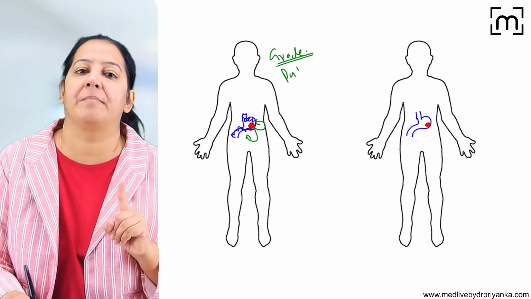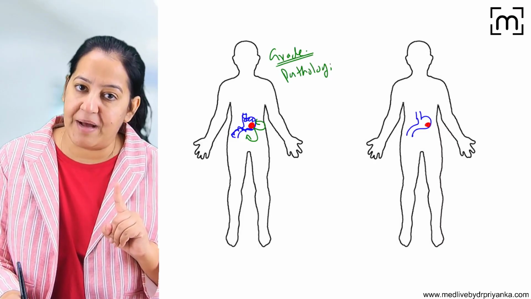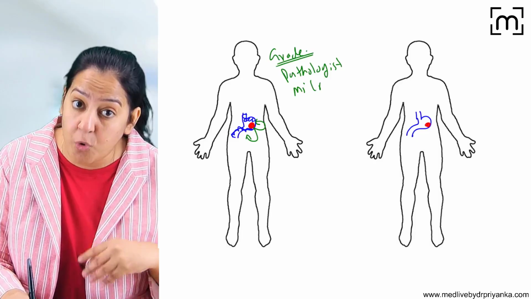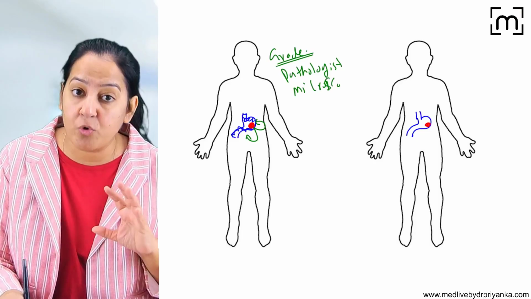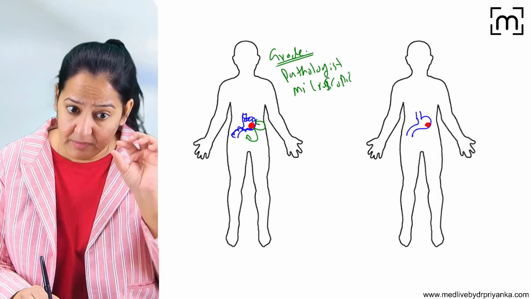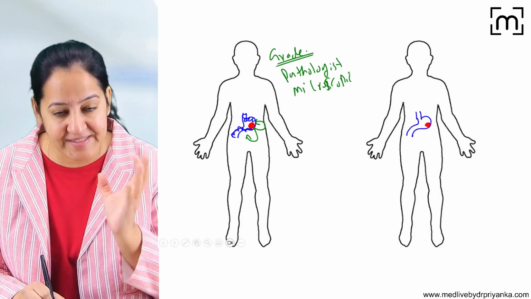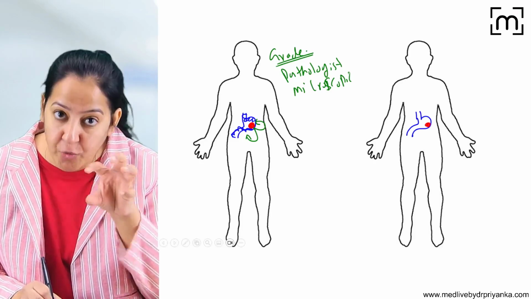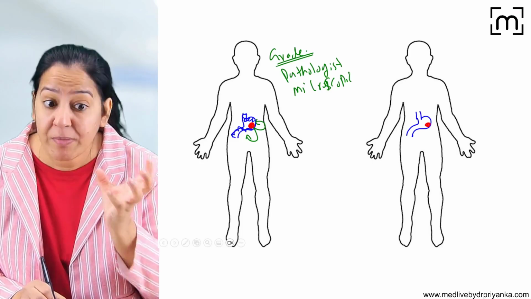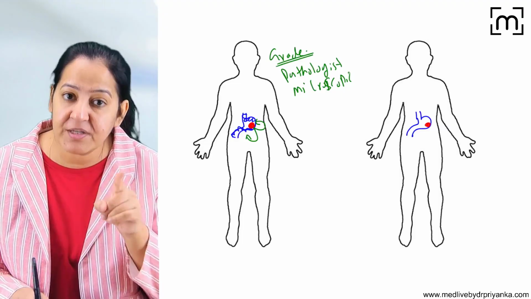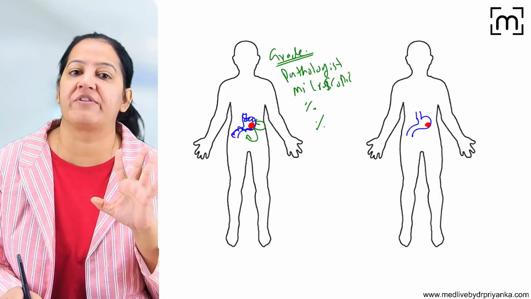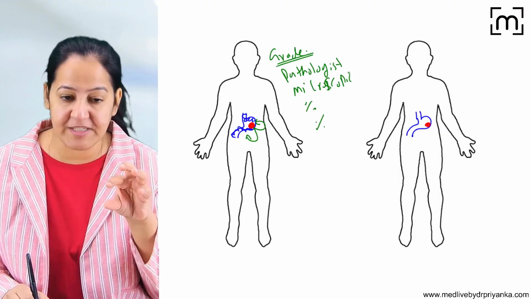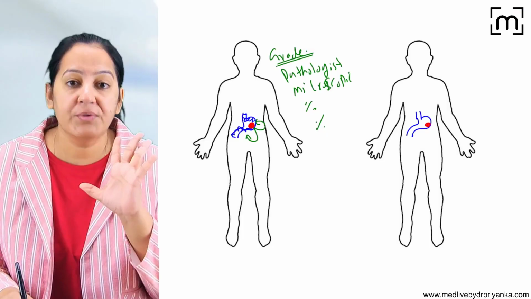So grading is always done by the pathologist. It is based on the microscopic appearance of the cancer cell. The red cell, the tumor cell, how much do they resemble the blue cell, the normal cell. The percentage of the resemblance or the percentage of difference. For example, 50% are resembling, 50% are different. So this is the grading.